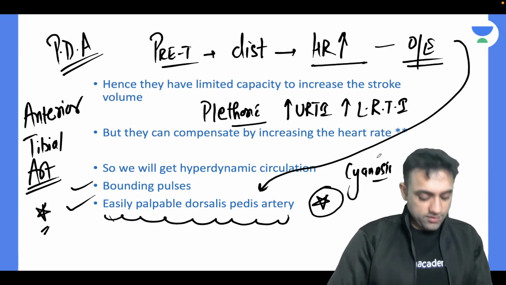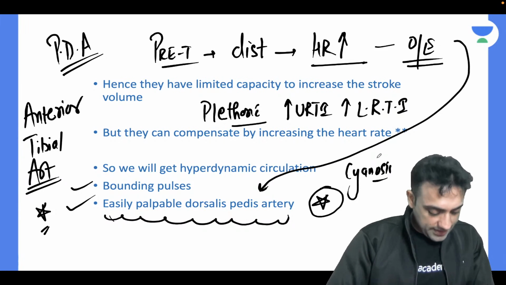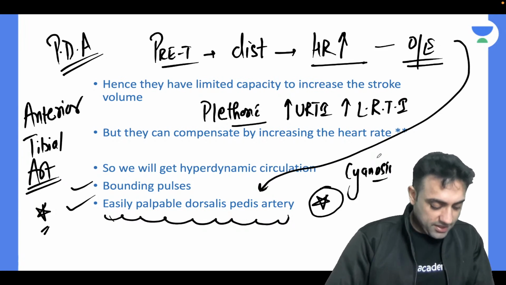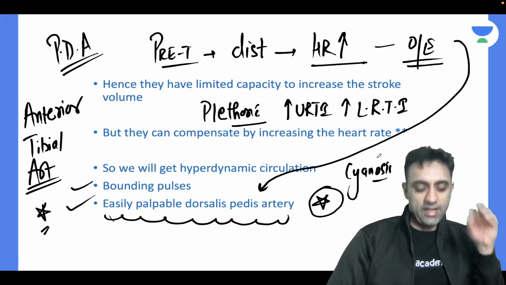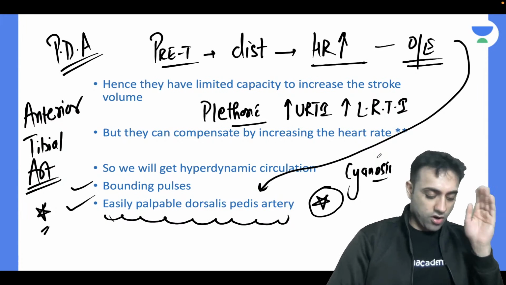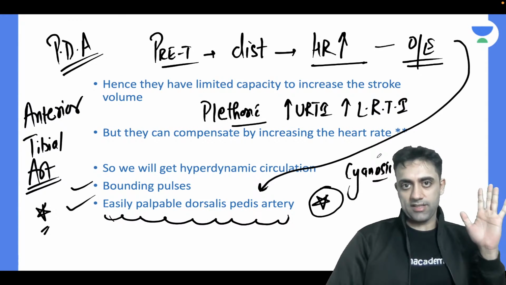So Zainab Akhtar has very beautifully answered: tachycardia, bounding pulses, hyperdynamic precordium, palpable dorsalis pedis artery, which is a continuation of the anterior tibial artery. Very beautifully said. These are the very important clinical features of the patent ductus arteriosus.